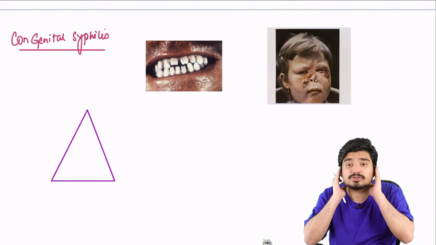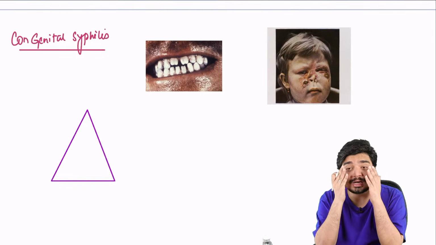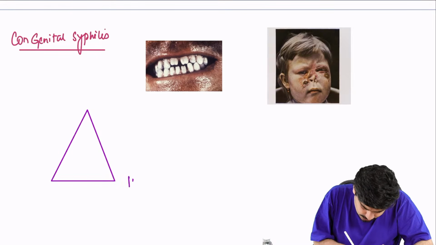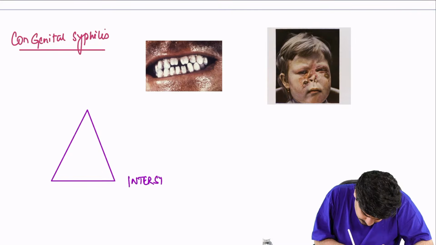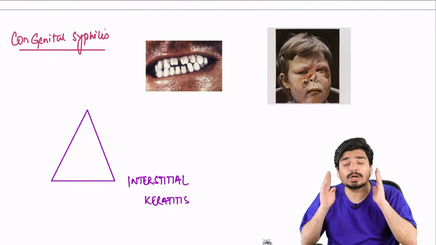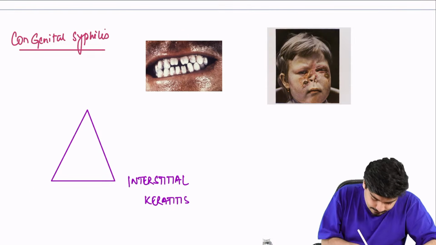बुरा ना देखो, बुरा ना सुनो, बुरा ना बोलो. So बुरा ना देखो, you will have interstitial keratitis. You will have problem in the eyes. You will have interstitial keratitis. बुरा ना सुनो, you will have eighth cranial nerve palsy.